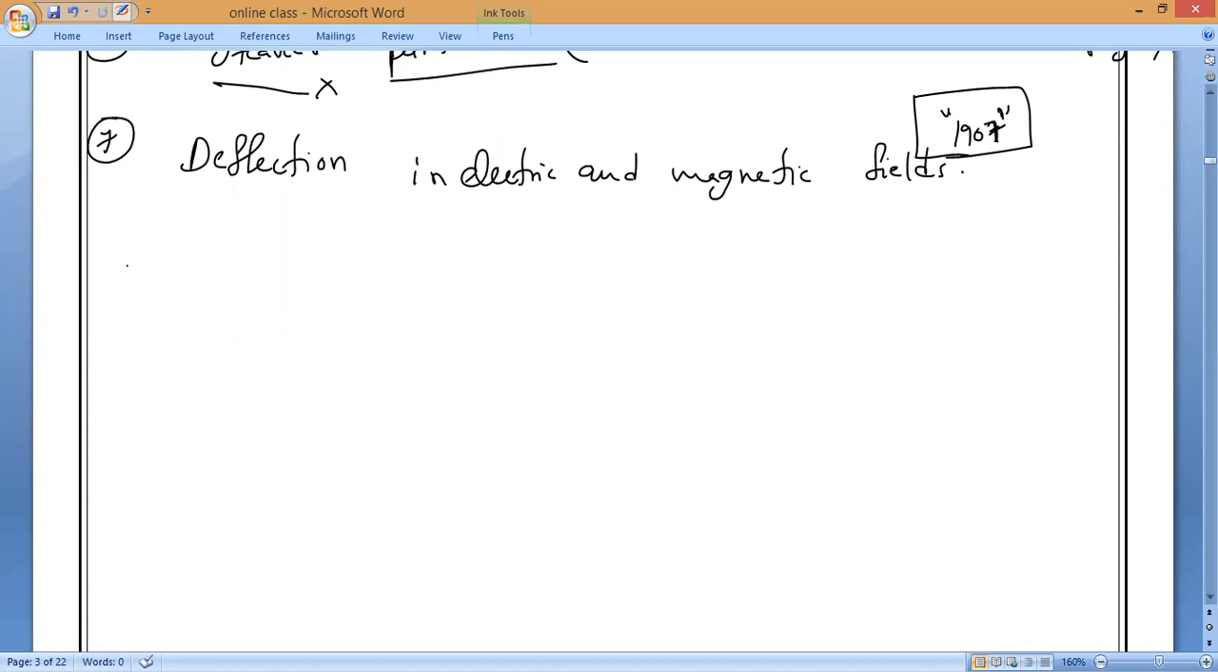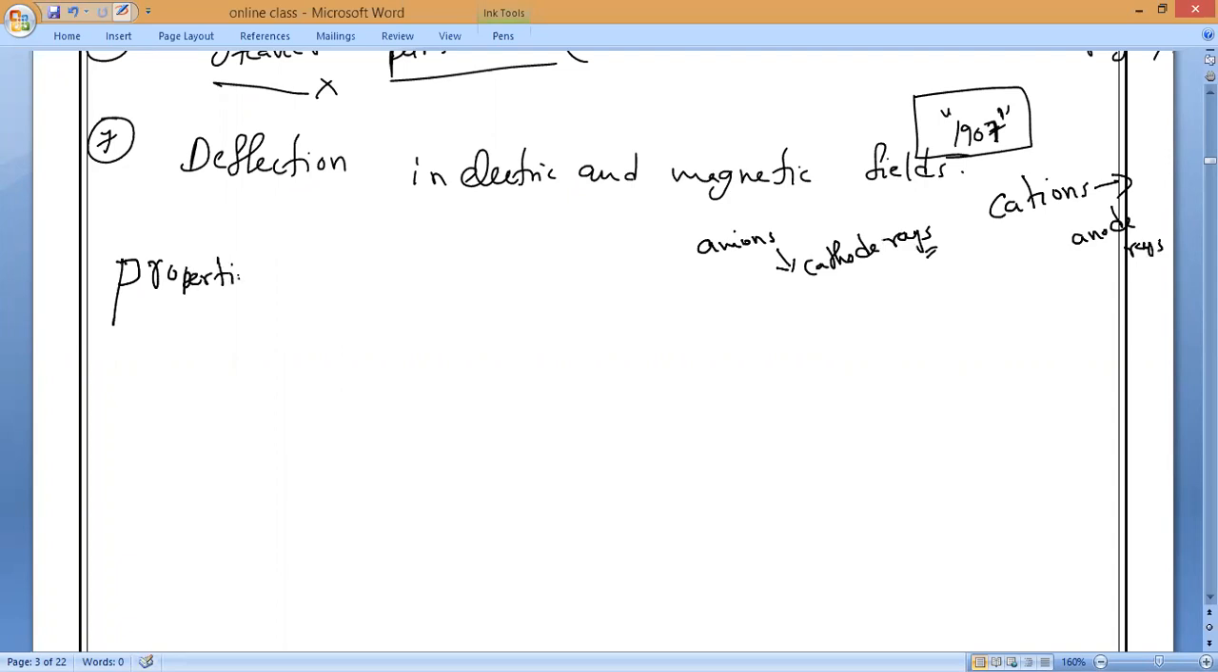Are anode rays produced by cations or anions? Cations will produce anode rays. Anions will produce what rays? Anions will produce cathode rays. Please remember that. Now we are going to study the properties of protons.